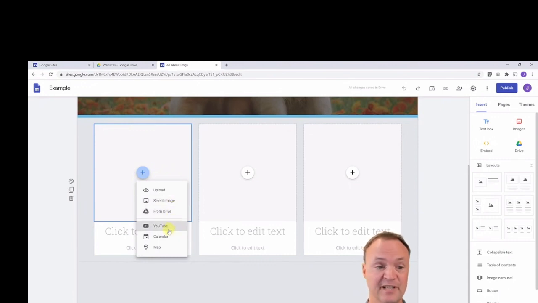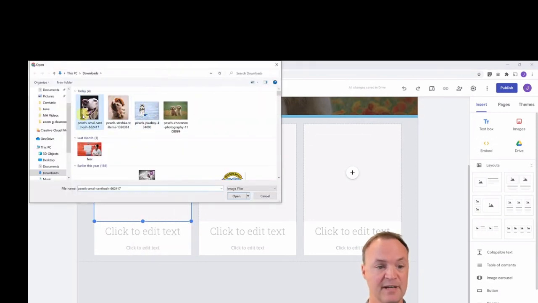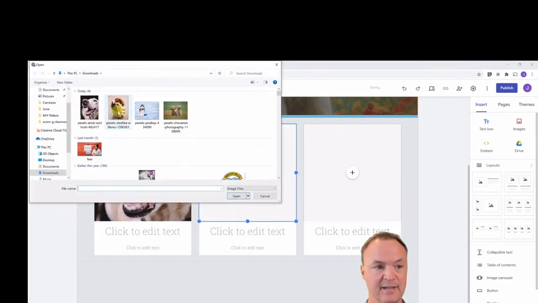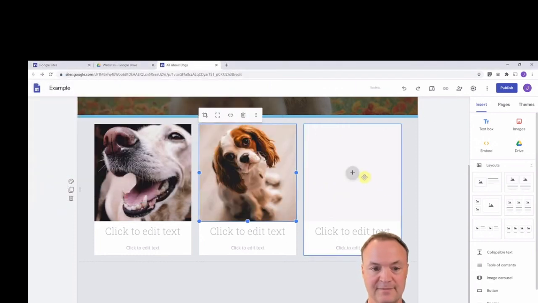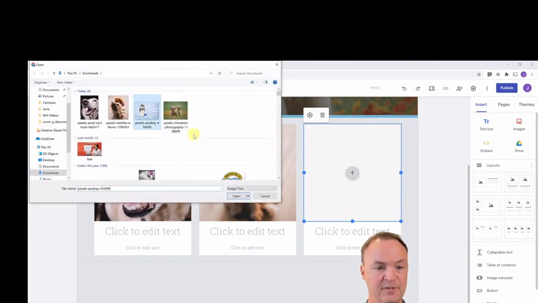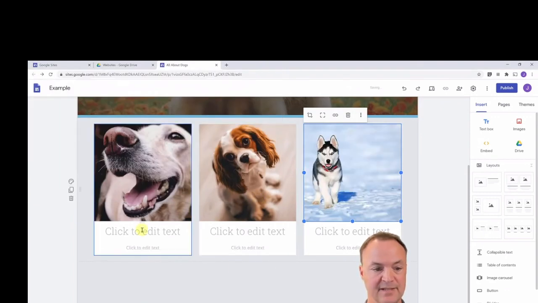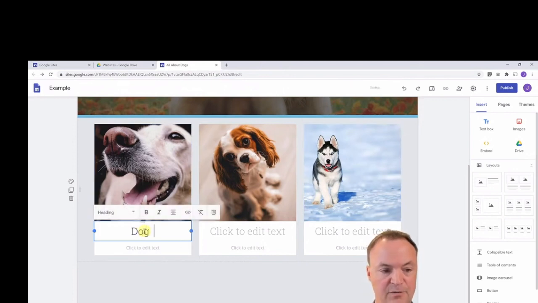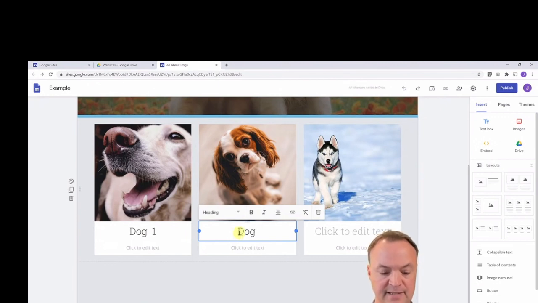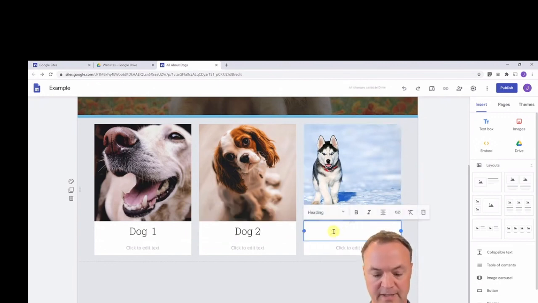I could add YouTube videos, a calendar, a map. In this case, we'll do my upload that I did before. I'm just going to put the 3 different dogs, so I'm going to upload to each one. I'll pick a different one, and one more here. And we'll use this one again. Like so, and I'll just call this dog 1. And you can see I can just add the text very quickly to each of these here. And I could add more text.